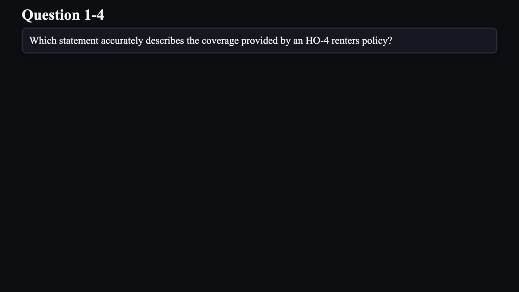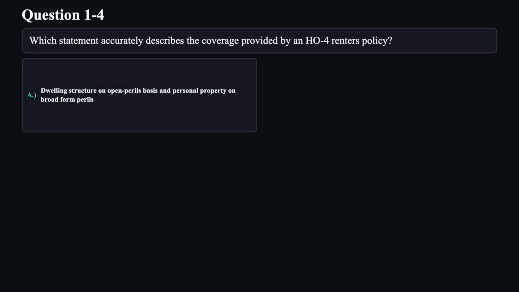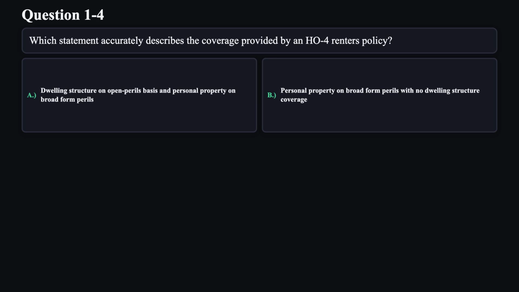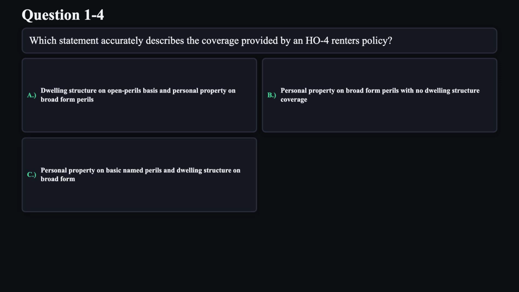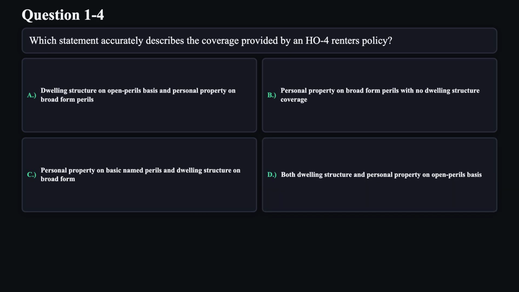Question 4. Which statement accurately describes the coverage provided by an H04 renter's policy? A. Dwelling structure on open perils basis and personal property on broad form perils. B. Personal property on broad form named perils with no dwelling structure coverage. C. Personal property on basic named perils and dwelling structure on broad form. D. Both dwelling structure and personal property on open perils basis.